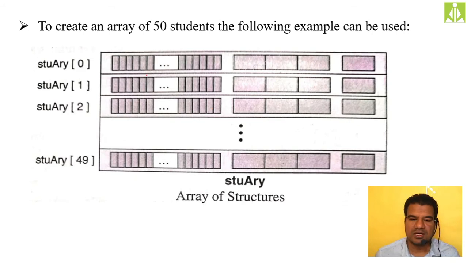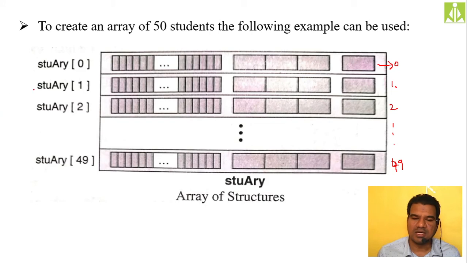So here you can see this first record. So this is nothing but your array of structures, where every element is going to have an entire structure. So this is my 0th index, first index, second index, and so on. As we said, 50 elements. So this is my 50th index, sorry, 49th index, because index will start from 0 to n minus 1, that is maximum size minus 1.